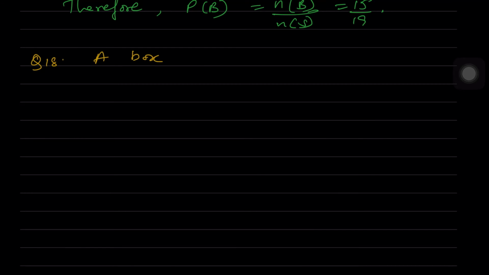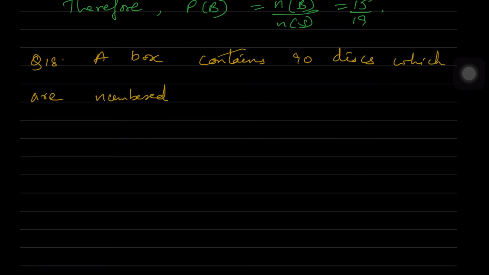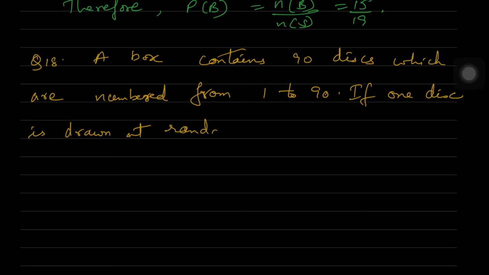Now in question 18, a box contains 90 discs which are numbered from 1 to 90. If one disc is drawn at random from the box, find the probability that it bears a 2-digit number, a perfect square number, a number divisible by 5.